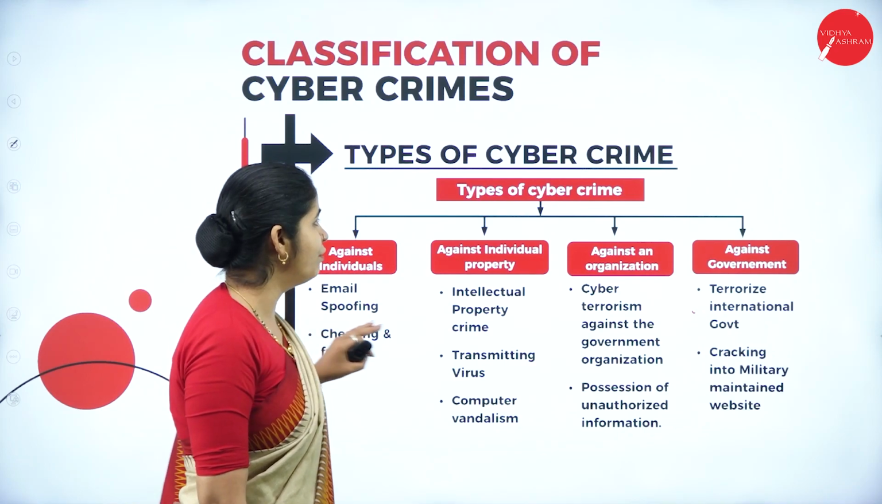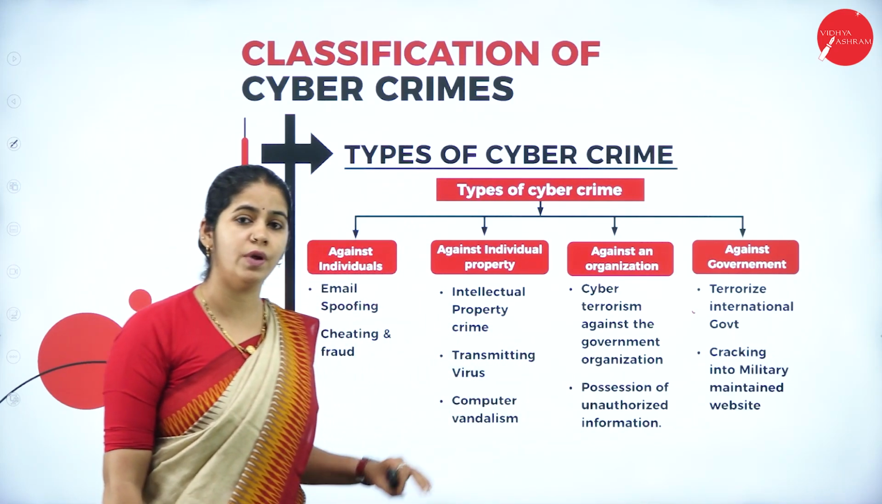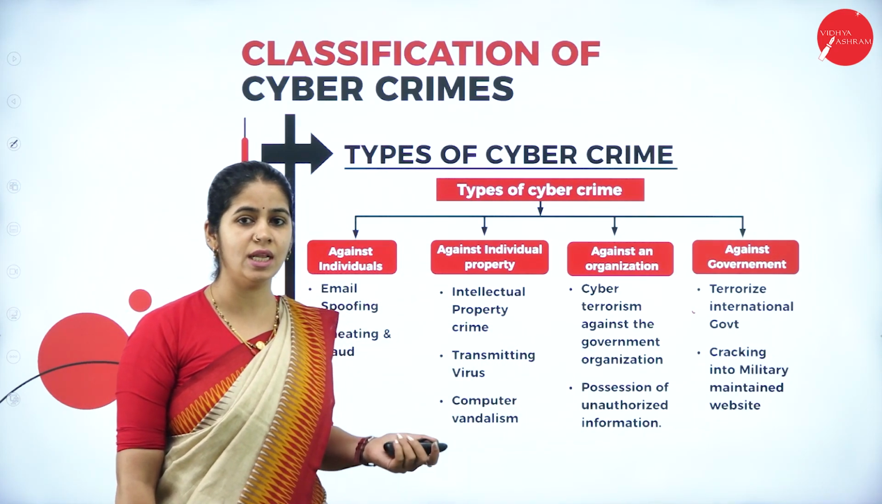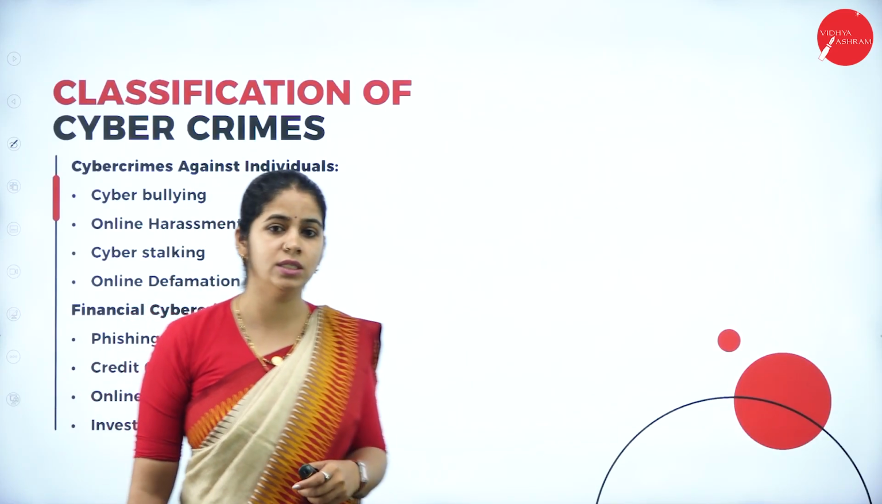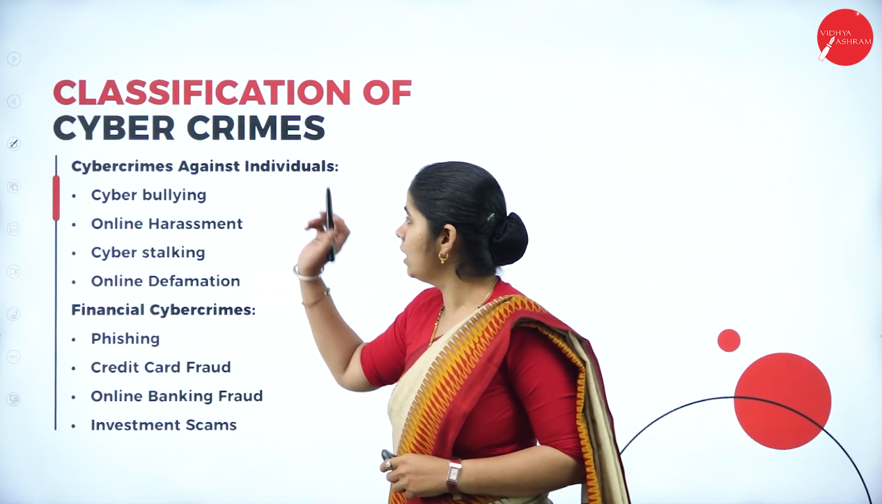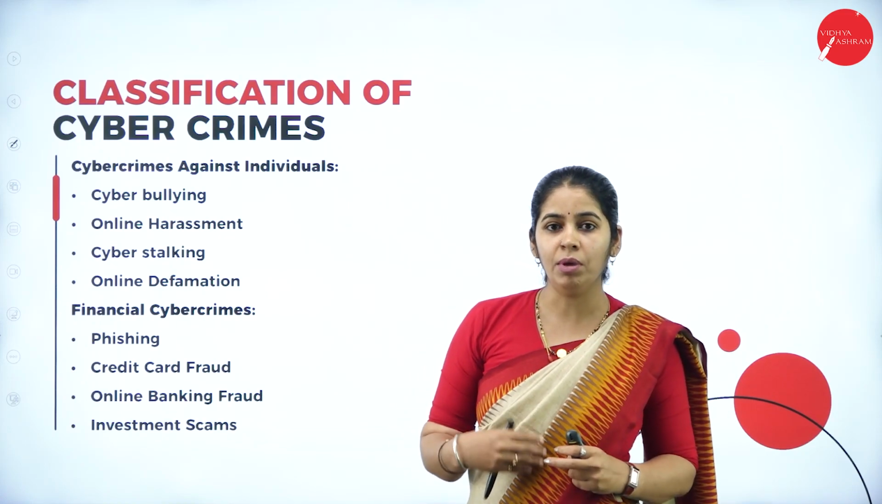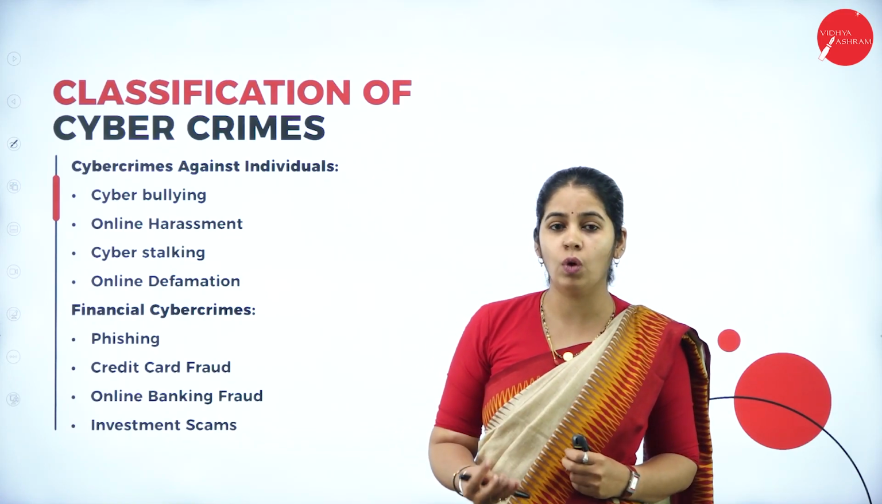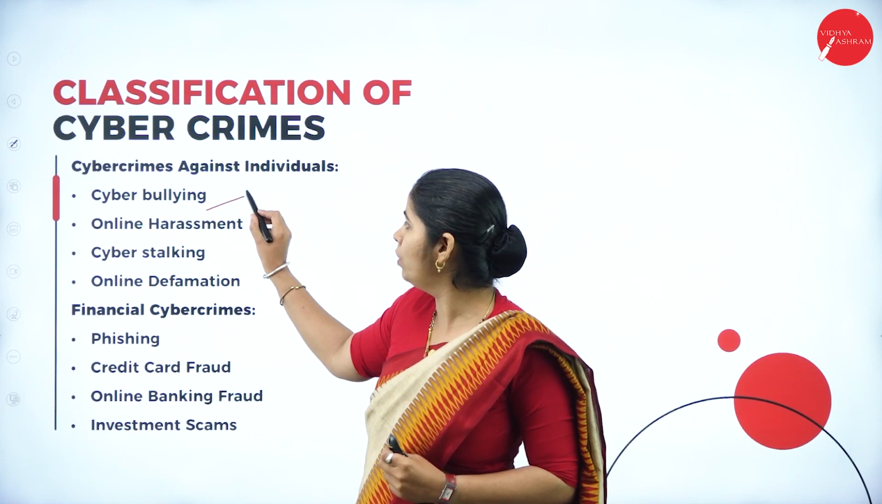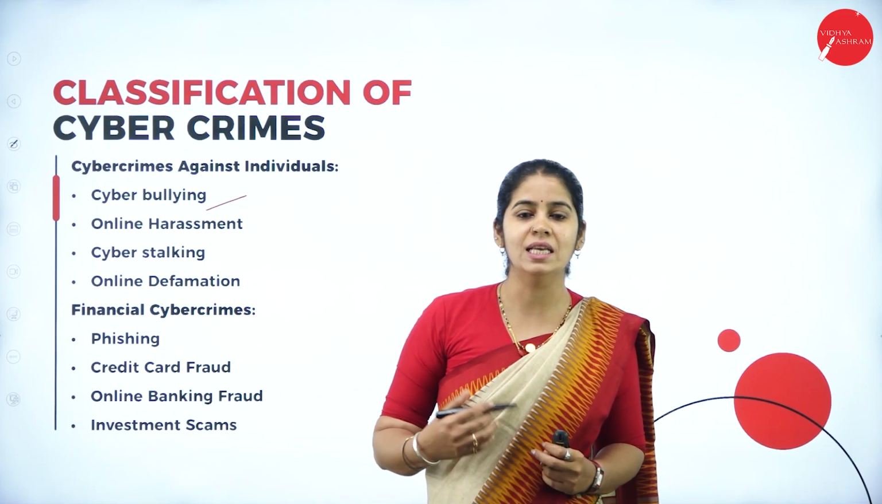These are the basic different types of cybercrime classified. Many things fall under this. Let's see one by one what falls here. Here, cybercrime against the individual. In cybercrime against the individual, the first thing we come across is cyberbullying. Bullying means teasing someone.